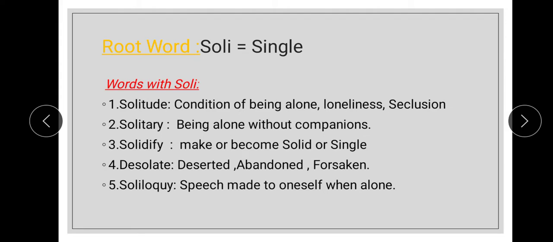Coming to the third word, solidify, which means make or become solid or single. The example sentence of this word is work is underway to solidify the concrete that supports the building. And coming to the next word, desolate, which means deserted, abandoned, forsaken. The example sentence is it was a desolate wasteland except that park.